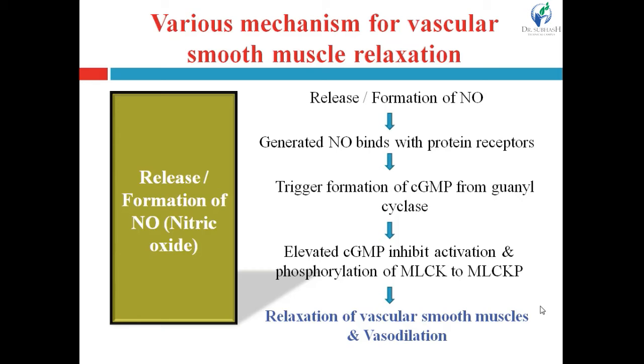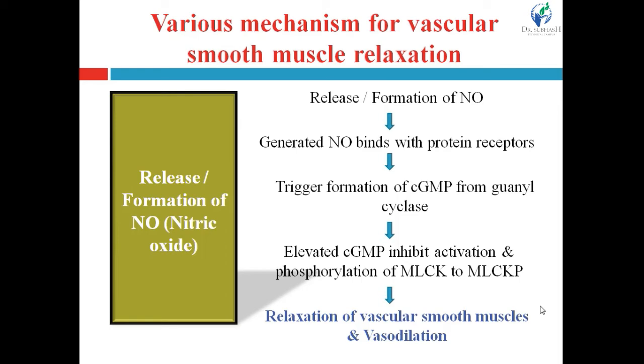Now, this generated nitric oxide binds with the protein receptor present on the cell membrane, or triggers the formation of cyclic GMP from guanylyl cyclase. This guanylyl cyclase is the enzyme which is responsible for the conversion of GTP to cyclic GMP.